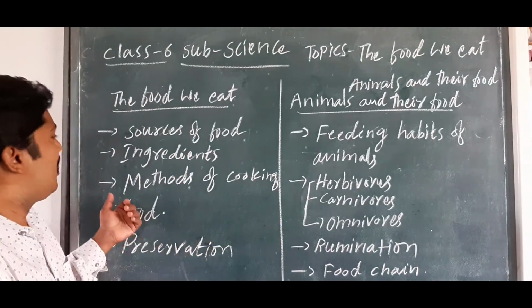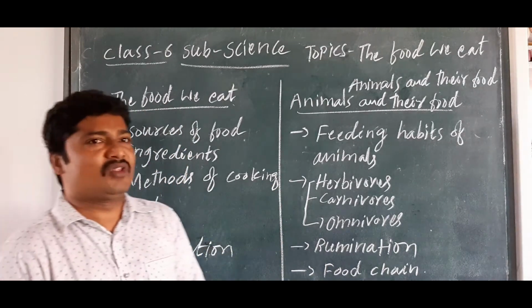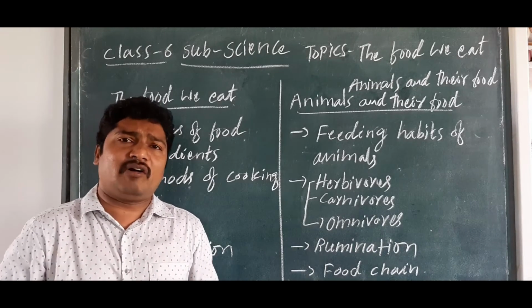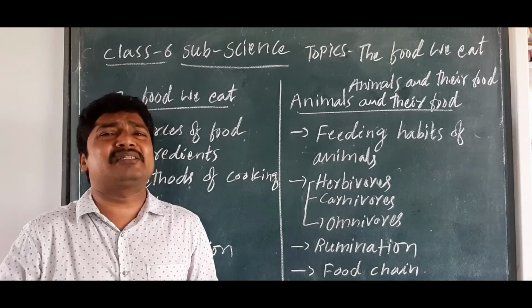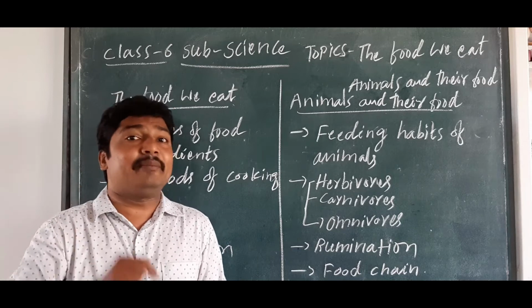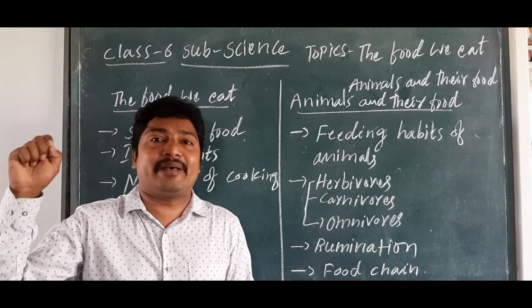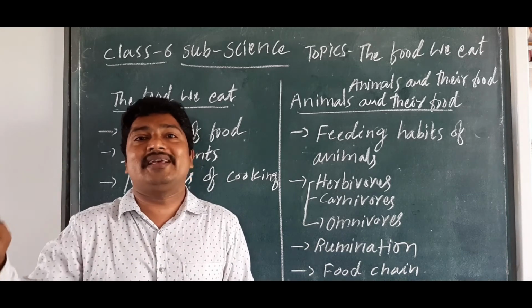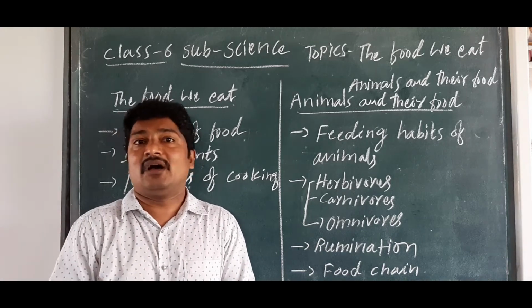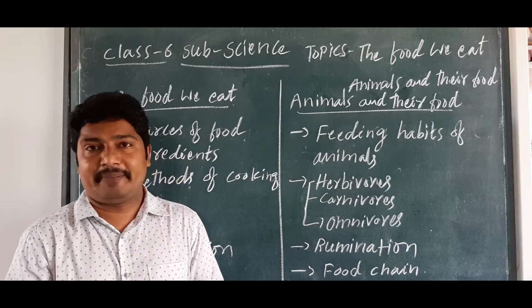Next one is methods of cooking. We developed different types of methods of cooking. Among them, the boiling method is the best method, or steaming is also a best method.